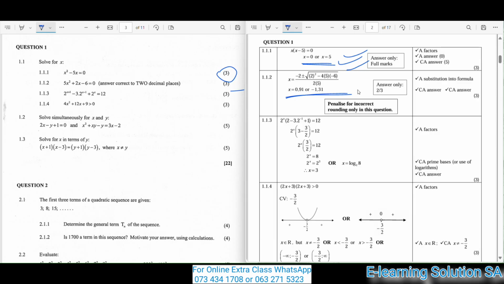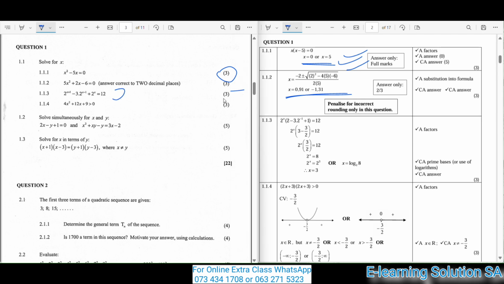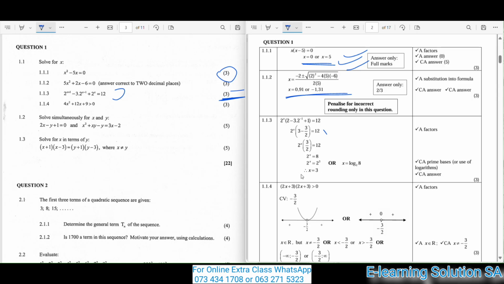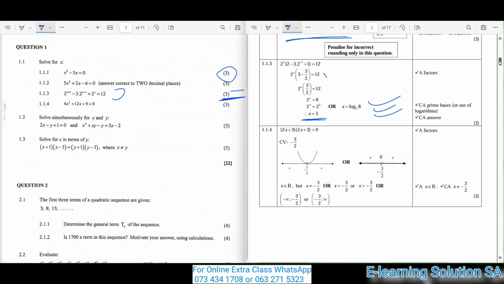So 1.1.3, this is your question in 1.1.3. Make sure that you read the question. You are answering this question for 3 marks, guys. This is how your final answer will be. So make sure that you practice that so that you will be awarded these 3 marks. Okay, now let's move over to question 1.1.4. Here I'll just adjust the memo for you.